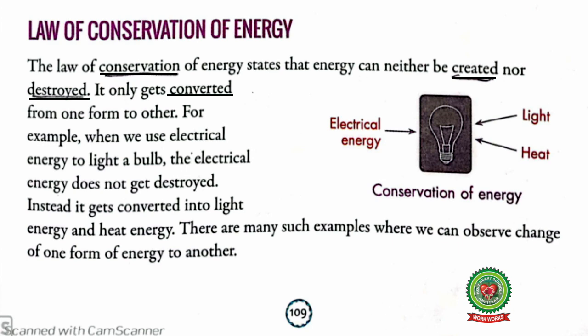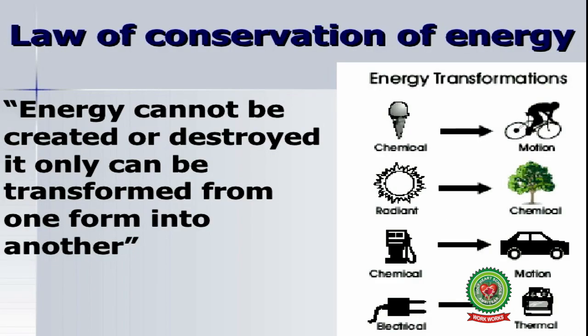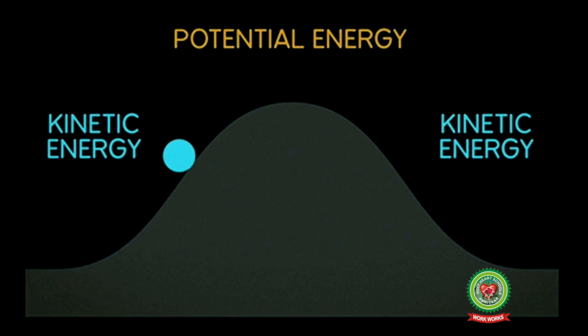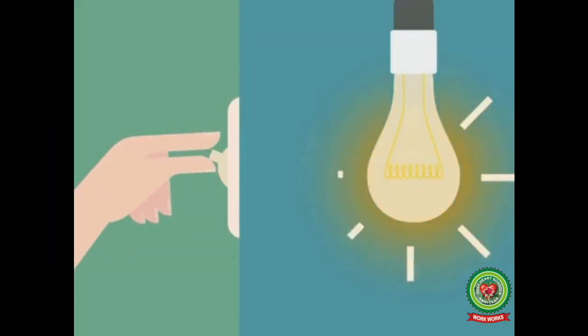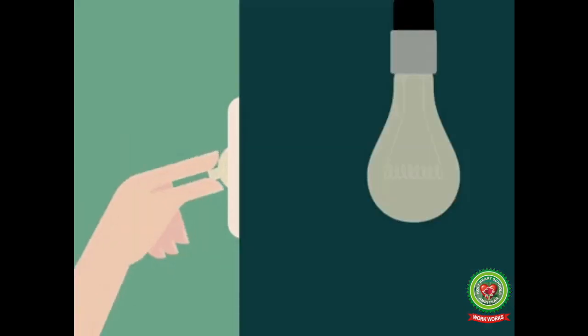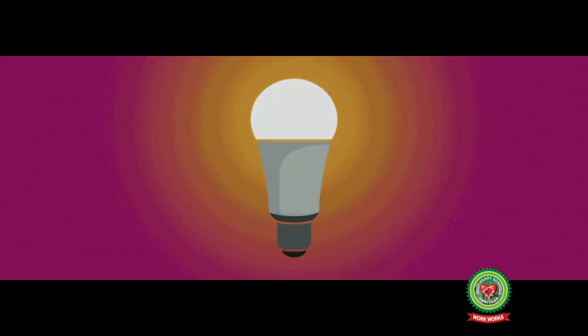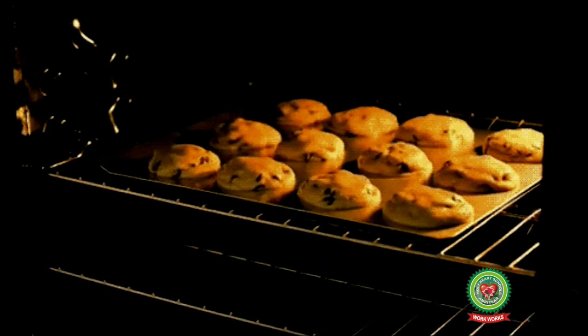So students, according to the law of conservation of energy, energy can neither be created nor be destroyed, but can be changed from one form to another. For example, when we use electrical energy to light a bulb, the electrical energy does not get destroyed, but it gets converted into light energy and heat energy.